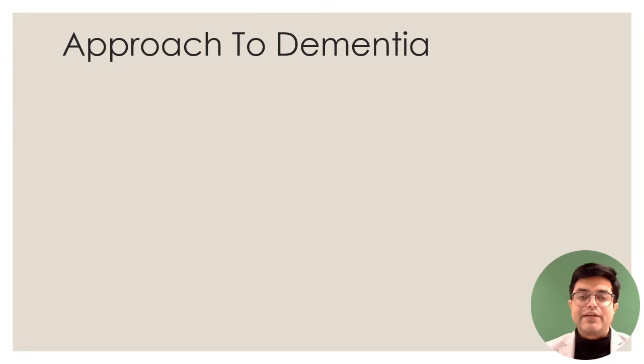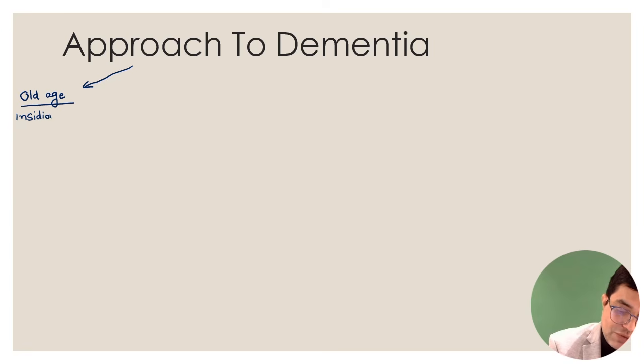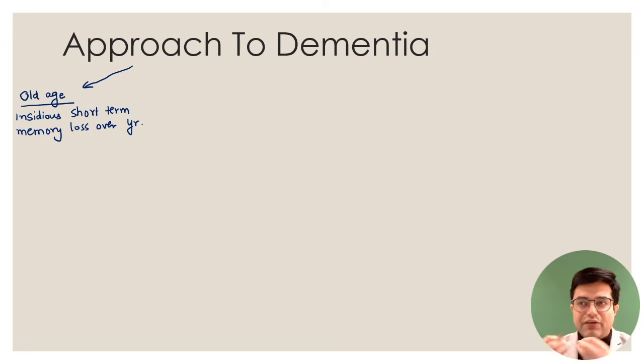I will be making a handwritten flowchart here. Try to understand what I'm saying. So approach to dementia. First approach, dementia patient. If the question says it is an old age patient, usually above 50 to 60 years, and the question says there is insidious, meaning gradually progressive, not acute or rapidly fulminant, short-term memory loss which has happened over years. It did not happen in one day, over years. Initially the patient started forgetting a few things, then gradually it went on worsening over the years.